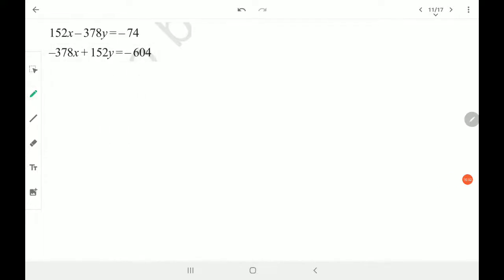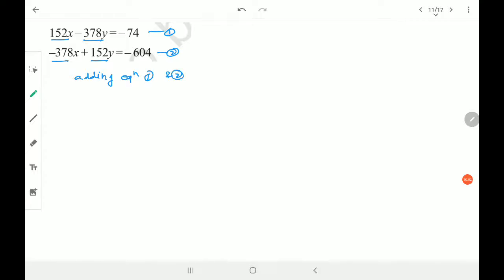That is this kind of question, which is called an alternate coefficient question, where 152 and here 152, and here 378 and here 378. For such types of questions we don't have to waste our time in making the coefficients same. Rather we just directly once add and once subtract. So adding equation 1 and 2, what do we get?